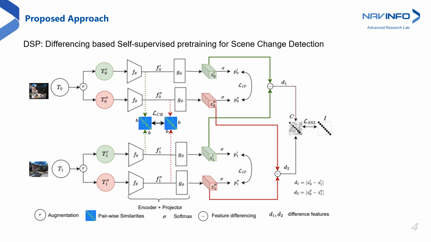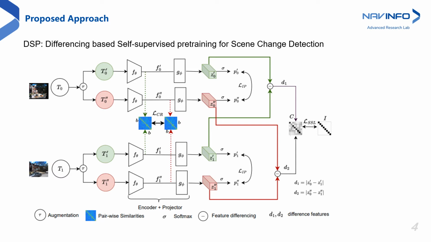To learn the representation of the changed features, an absolute feature differencing is applied over the projection head output to obtain the difference representation. Then, a Barlow-Twins objective function is applied on the difference representations D1 and D2 to maximize the cross-correlation of the changed features. In this way, the model will pursue to learn the non-redundant information about the relevant changes that occur between the image pair. Finally, the encoded vectors are transferred to the downstream task of change detection.